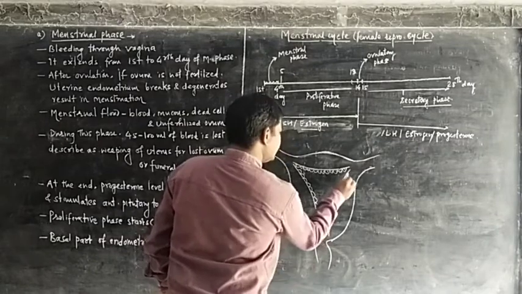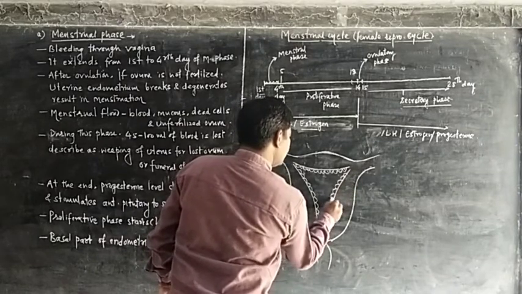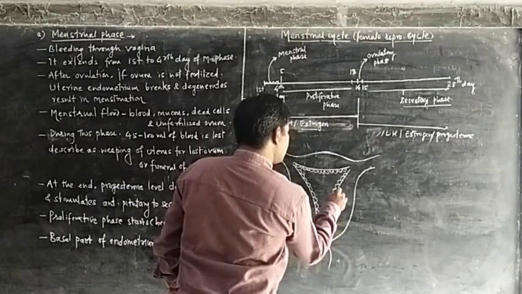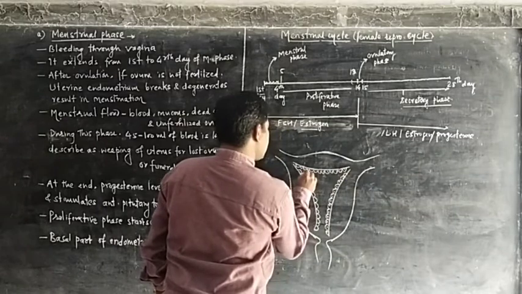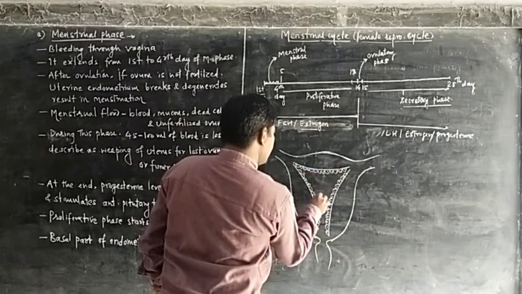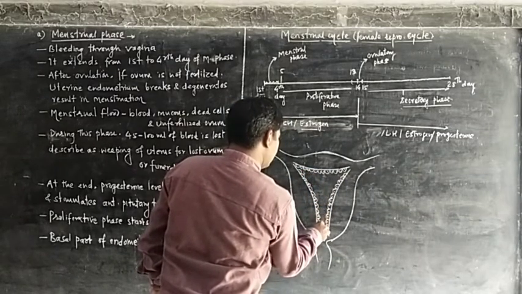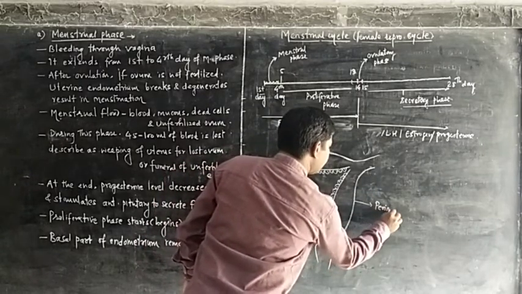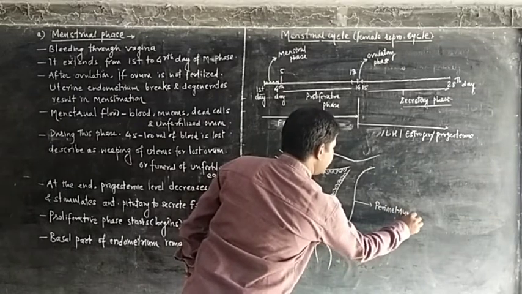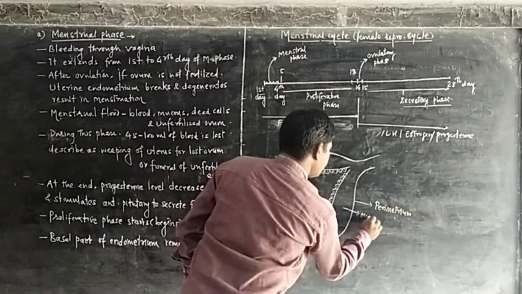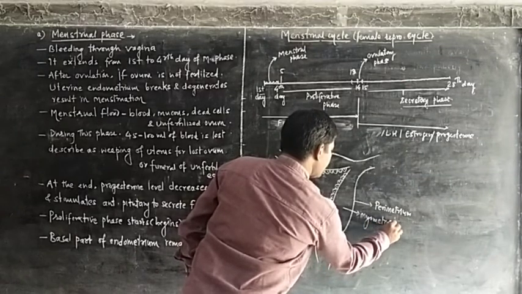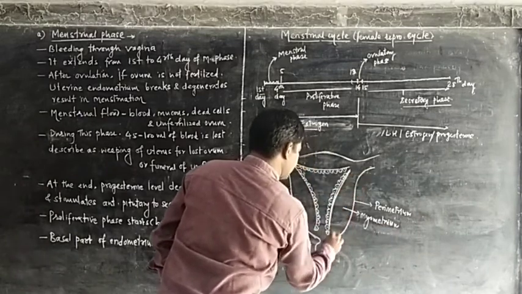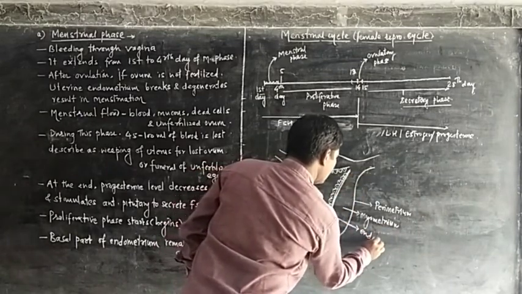The outermost is the perimetrium, the middle is the myometrium, and the inner layer is the endometrium.